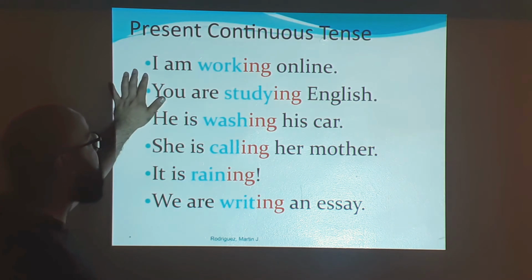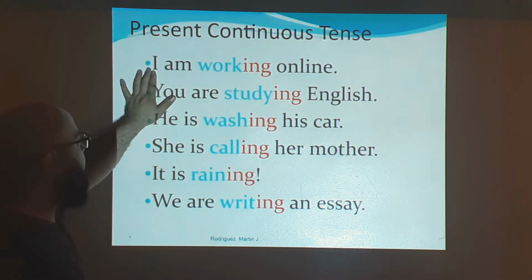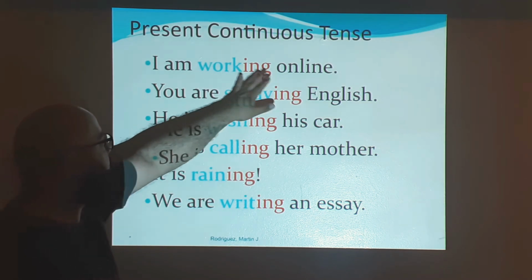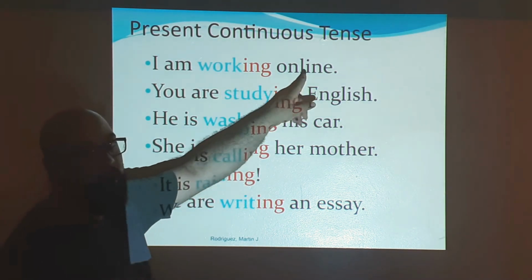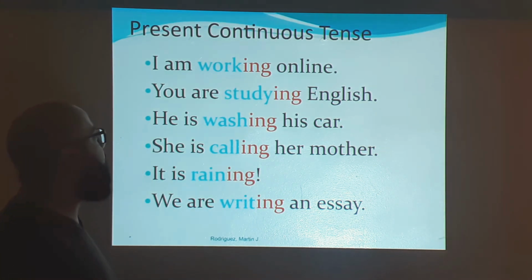And also, you have to understand that if I use working, you can use the same. You are working online, or we are working online, right? It's going to be the same conjugation. It's going to use the same format.